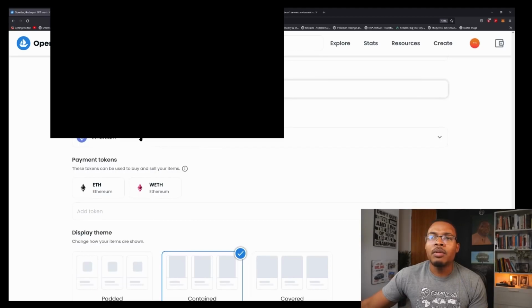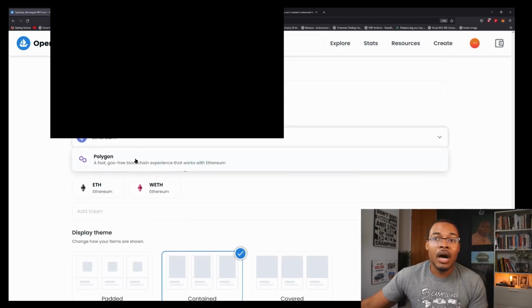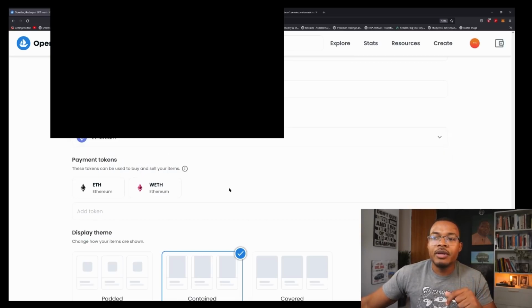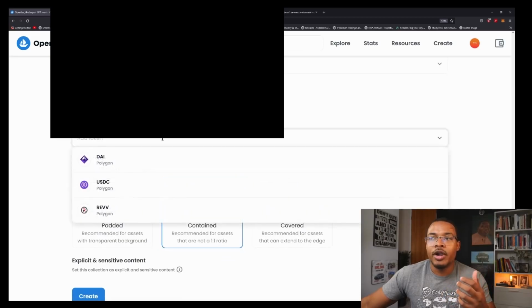And I can say, for example, blockchain, right? So it can be like Polygon. Remember, guys, I said Polygon is a free one. If you use Ethereum, you have to pay money. If you don't, you can use Polygon. It'll be for free, so don't worry about it.